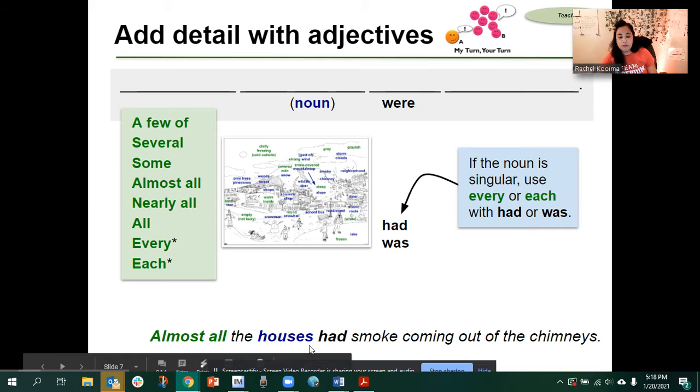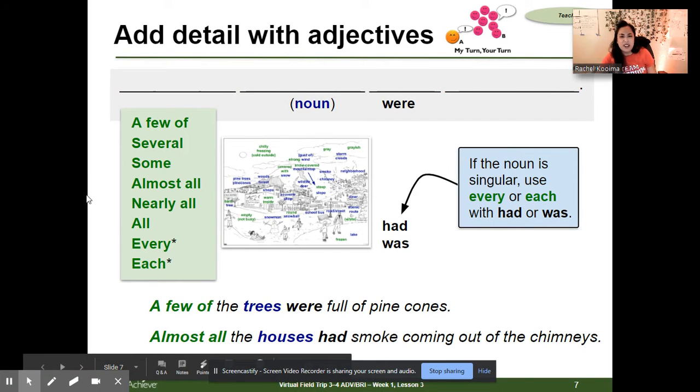Notice how because there's more than one house, we use had, right? My quantitative adjective is almost all. My noun, I plugged it in, was houses, and we use the word had, right? Coming out of the chimneys.